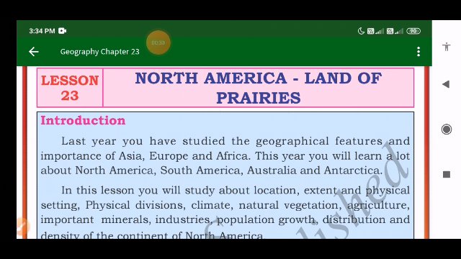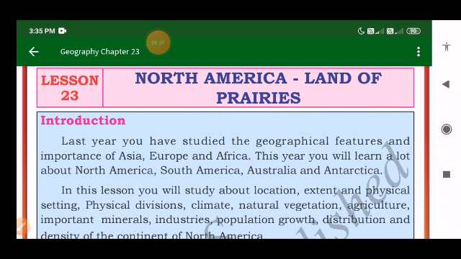In the previous classes, that means in 6th standard, we studied Asia, Africa, and Europe. In 7th standard, we learn North America, South America, Australia, and Antarctica. So today we are here to learn North America, the land of prairies.